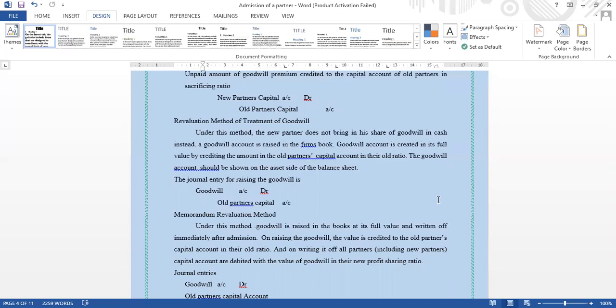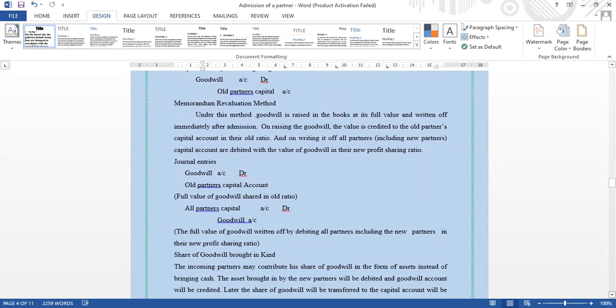Then we can see the memorandum revaluation method. Under this method, goodwill is raised in the books at its full value and written off immediately after admission. On raising the goodwill, the value is credited to the old partners' capital accounts in their old ratio. And on writing it off, all partners, including the new partner, have their capital accounts debited with the value of goodwill in their new profit sharing ratio.